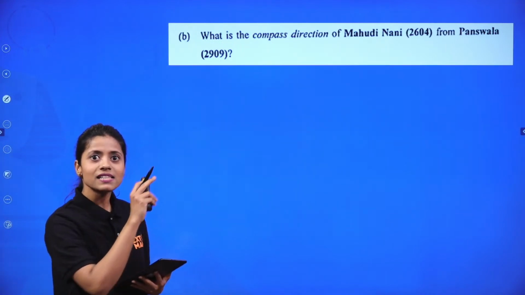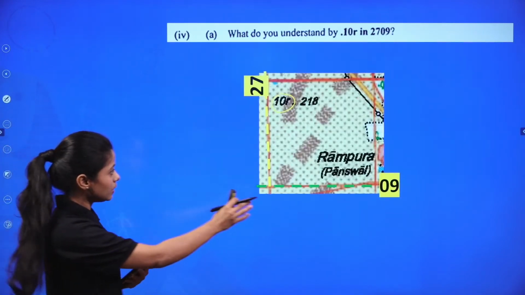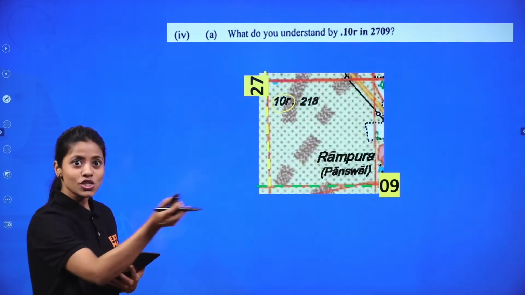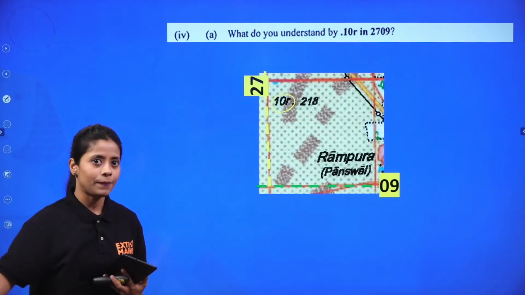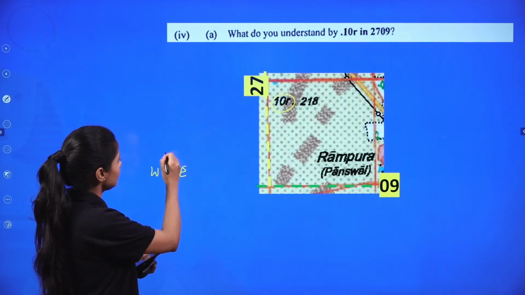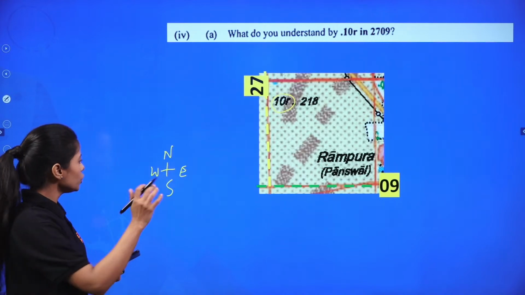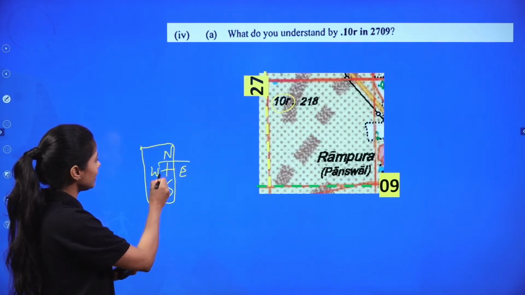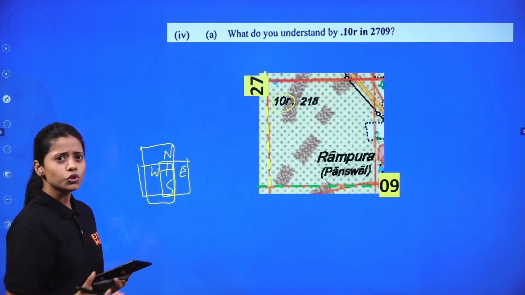What is the compass direction of Mahodinani and Panswala? If I go back to the previous slide, see, it's here only. Right? So the same grid. Most of the time what they do is, they don't take the whole map. If you see the directions, west, east, north, south, this is what they do, right? So what they usually do is, they either take this part of the map, or this part of the map, or this part of the map. This is what usually they do.